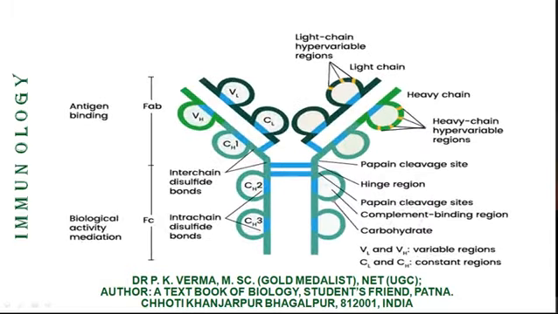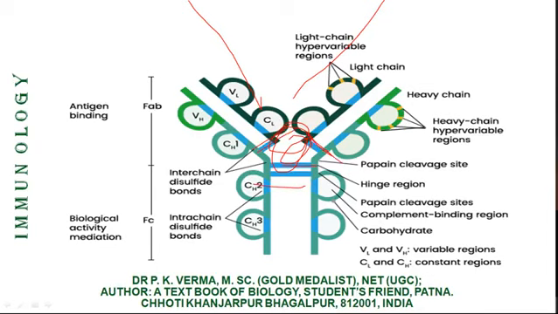Now see this diagram. It is very simple but self-explanatory. You see the structure. There are two arms forming the fork. This fork region has a certain angle. It may be fixed or variable. Now the heavy chains are attached together in this diagram at two places, and the light chain also is attached together at one place.